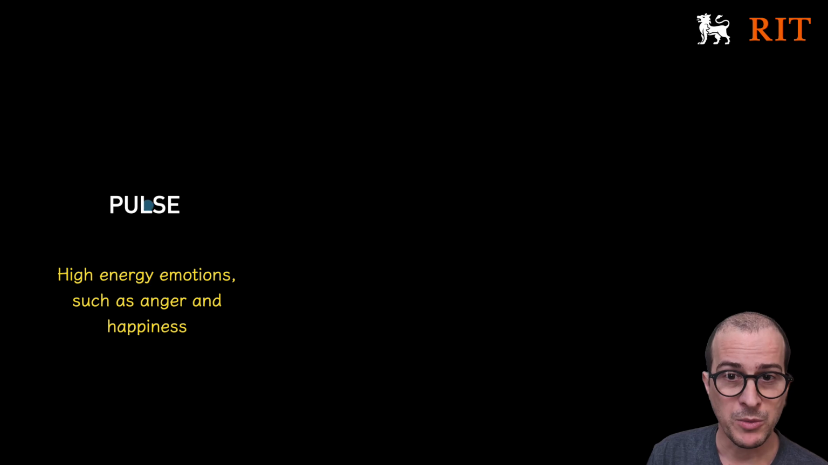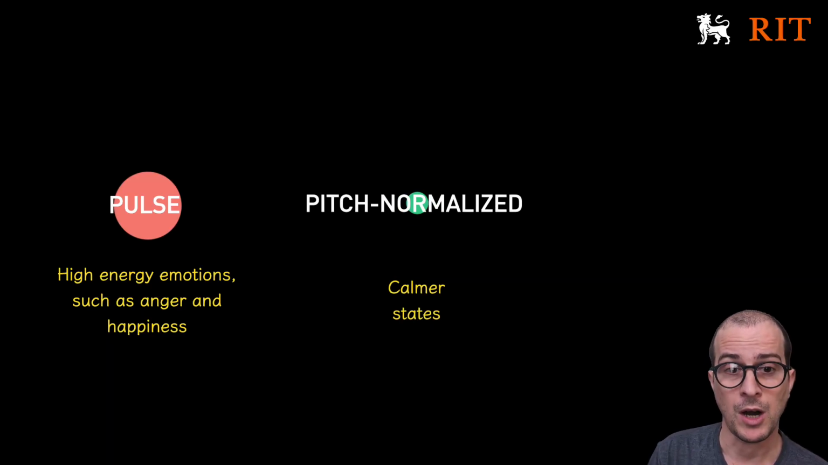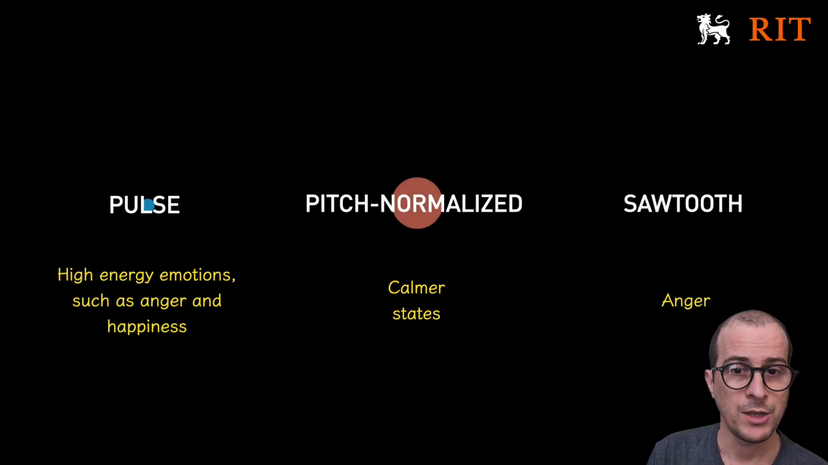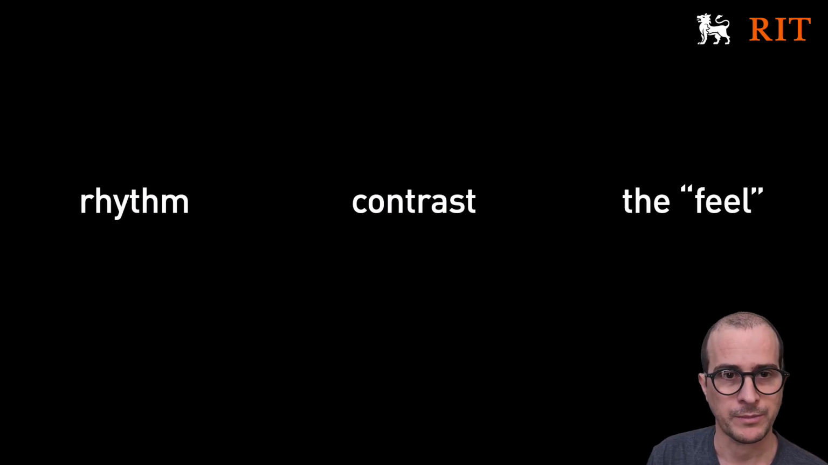Our results revealed that no single mapping dominated across the 4 emotions, but some significant patterns emerged. The pulse pattern was more strongly associated with high-energy emotions such as anger and happiness. Pitch-normalized signals were more often associated with calmer states. Sawtooth textures were frequently linked to anger, suggesting the waveform roughness itself can carry affective meaning.